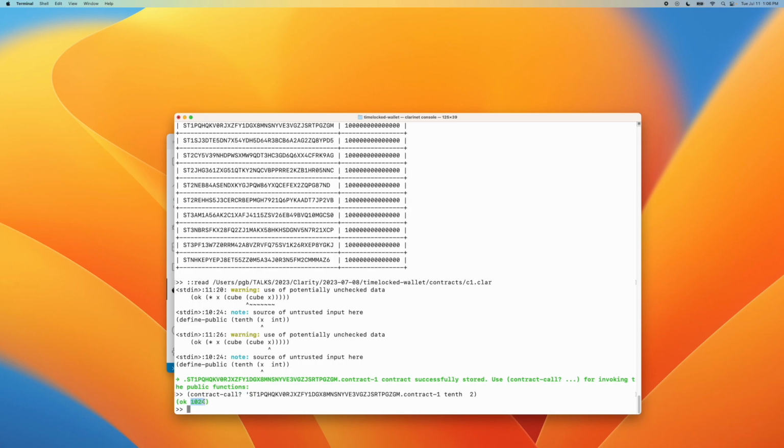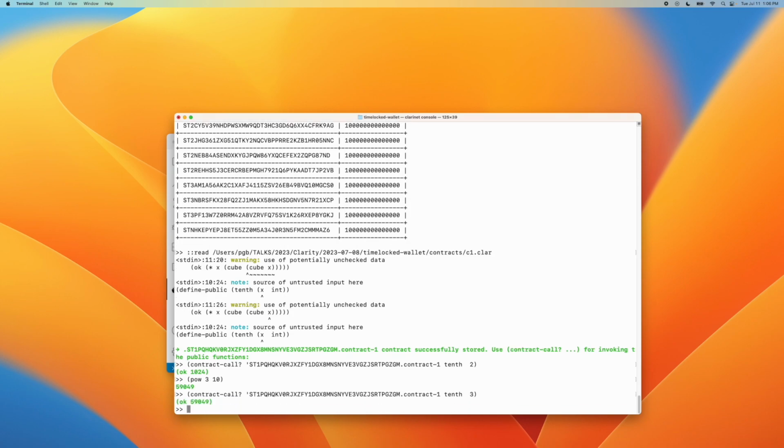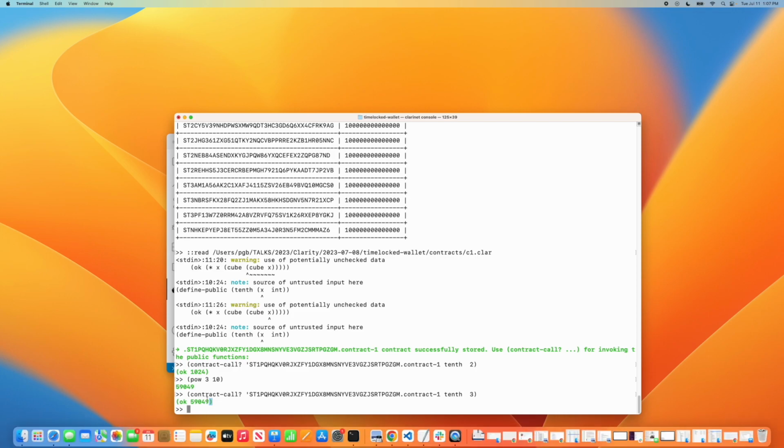So we can compute 2 to the 10th power, which is great. And then, of course, we're going to go power 3 to the 10th. We'll see what this is. This is that number here. And we can try our contract here. I'm going to 3 to see if these two things match. And in fact, they do. We're in good shape. So we have a nice 10th power contract.